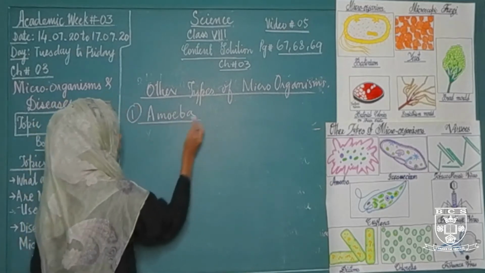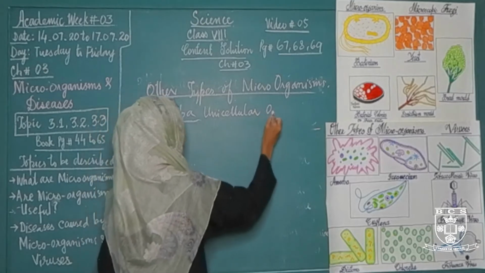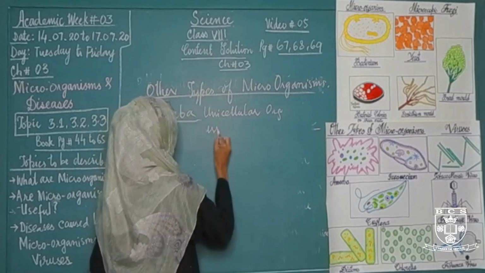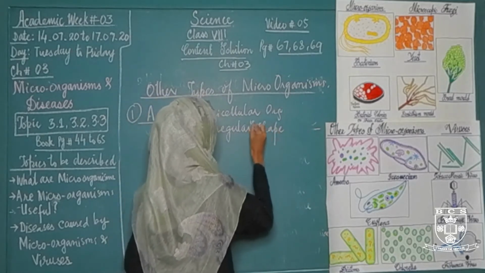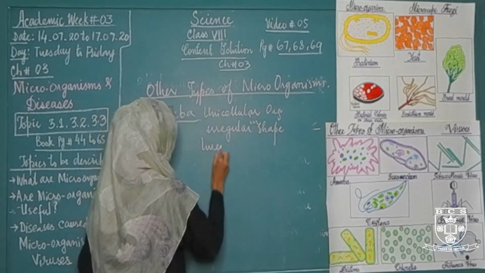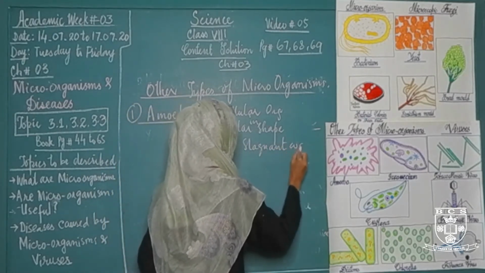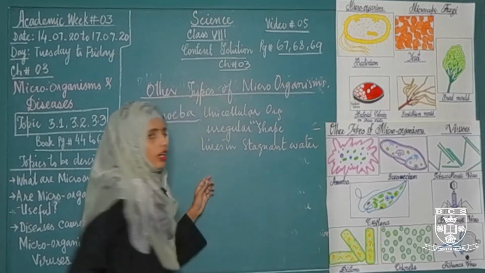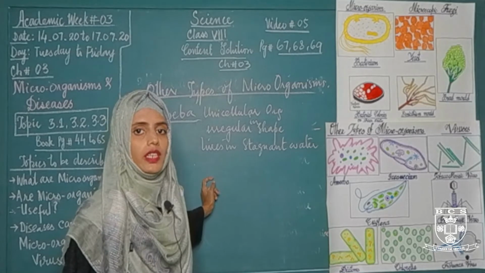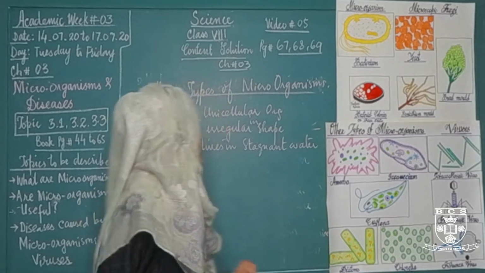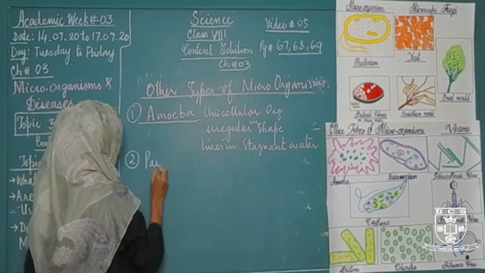So what is amoeba? Unicellular organism, irregular shape, and lives in stagnant water. Sometimes it also contaminates our fresh water. If amoeba enters our fresh water, it can cause a disease called amoeboid dysentery. The next microorganism we have is paramecium.